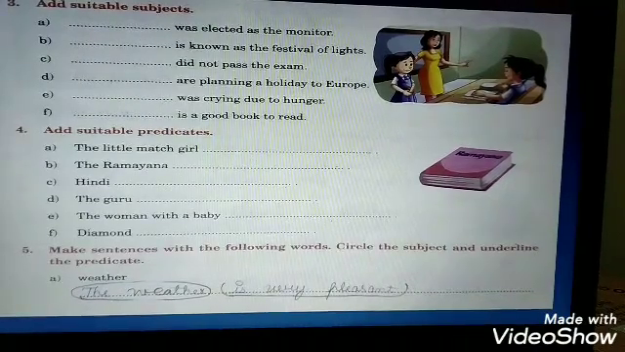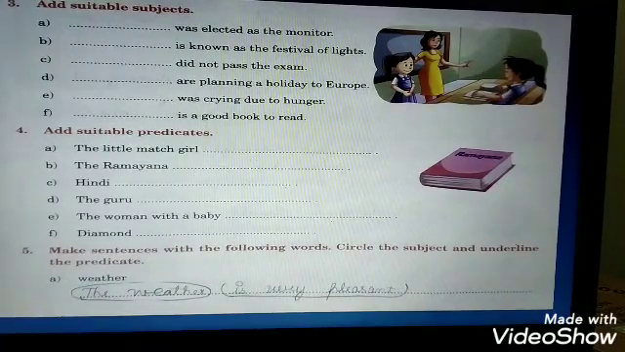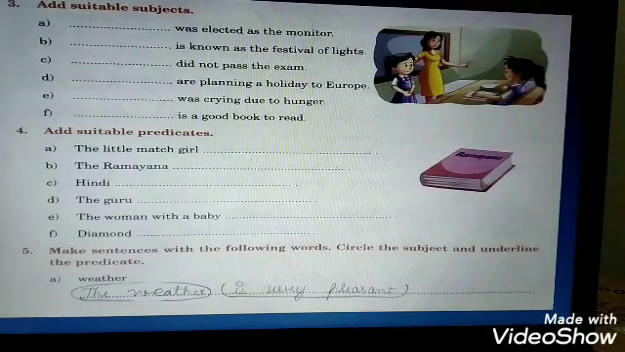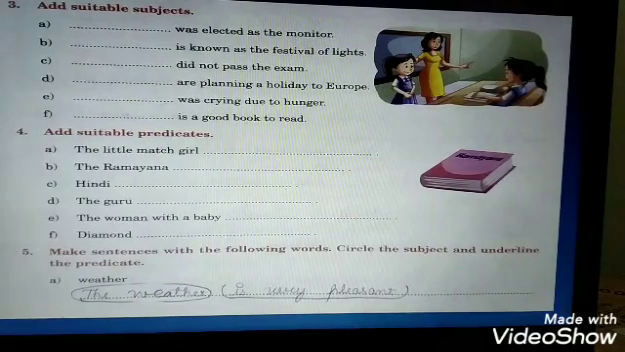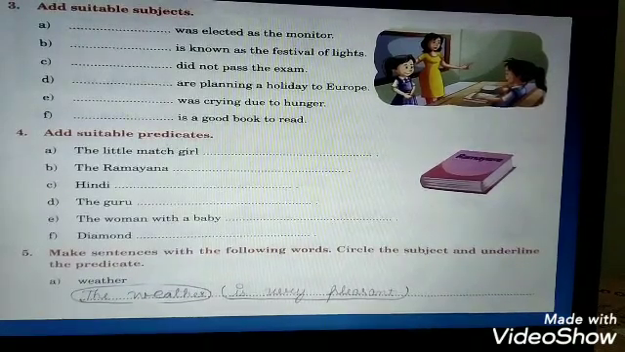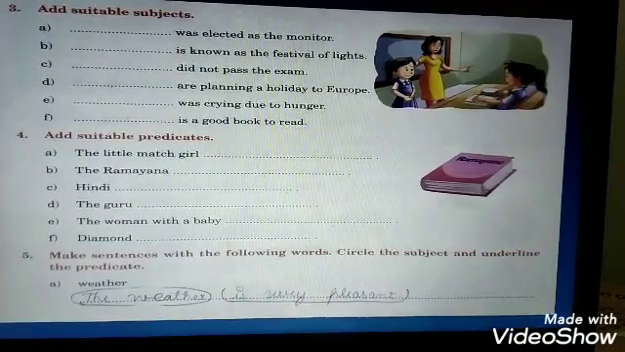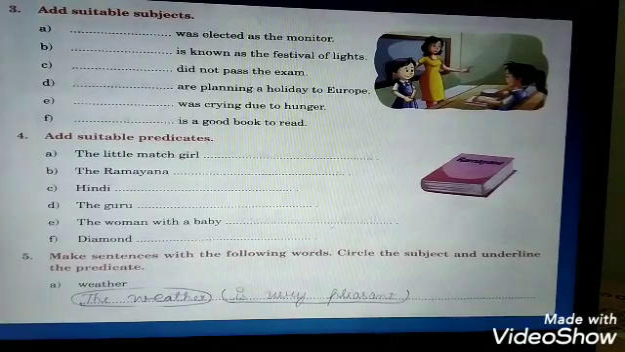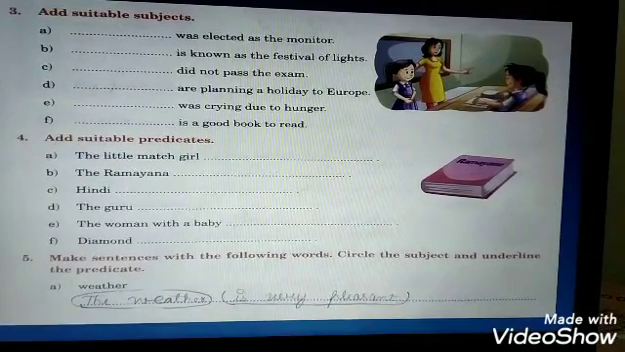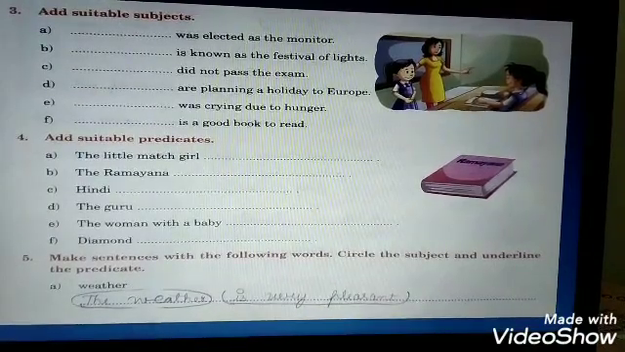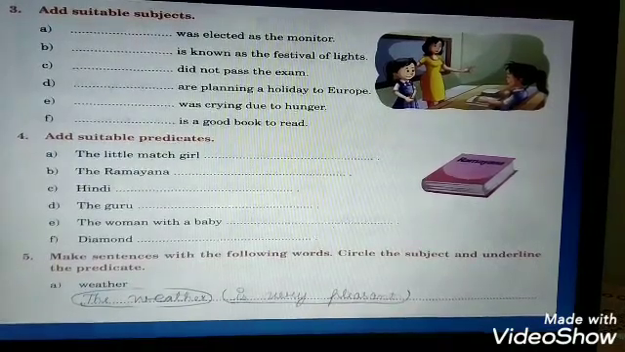And the fourth exercise says, add suitable predicates. In the previous one, we have added subjects. Now here we have to add predicates in it. Let's solve the A1. The little match girl. Now think what we can add here. We can add here, the little match girl was sitting on the chair. Yes, it looks correct. Let's see the B1. The Ramayana is a holy book. In the same manner, you may add predicates of your choice.